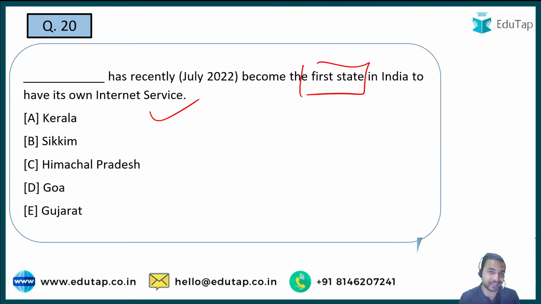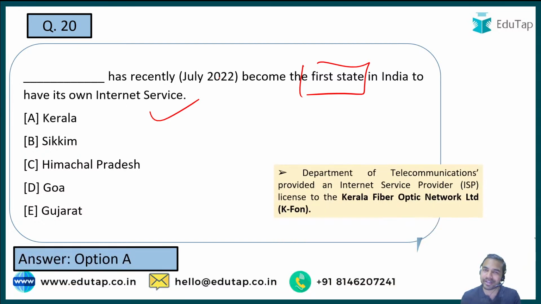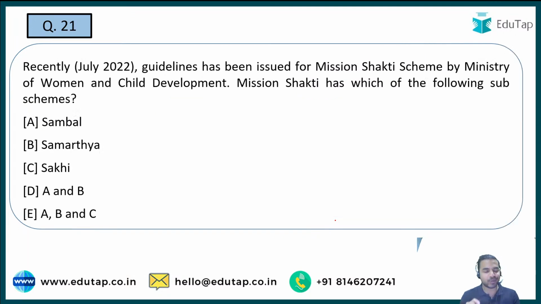becomes the first such state in India. And whenever a state becomes the first such state in that particular category, you are always required to remember that. The right answer is Kerala. Kerala recently provided a license to Kerala Fiber Optic Network Limited, and with this the state became the first state in India to have its own internet services. Absolutely right, guys, very well done that all of you have answered the question correctly, that is Kerala. Let's move on to the next question.